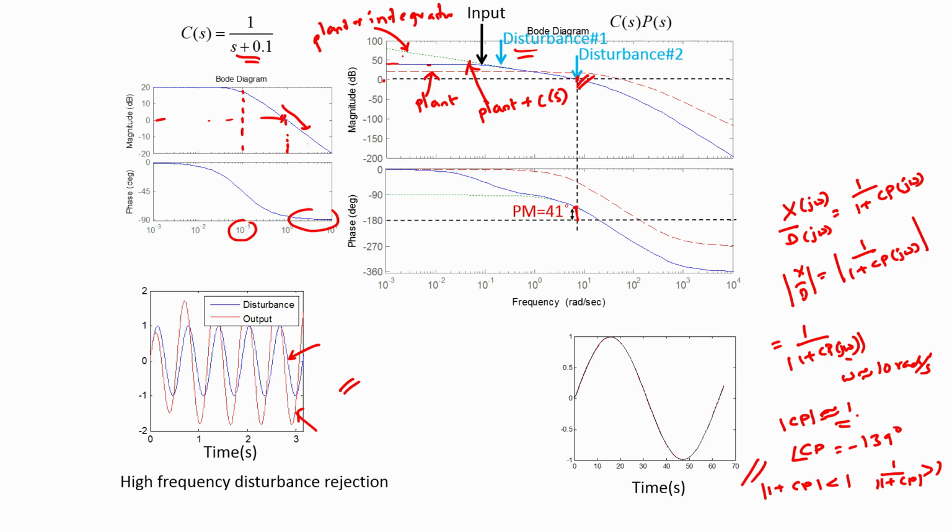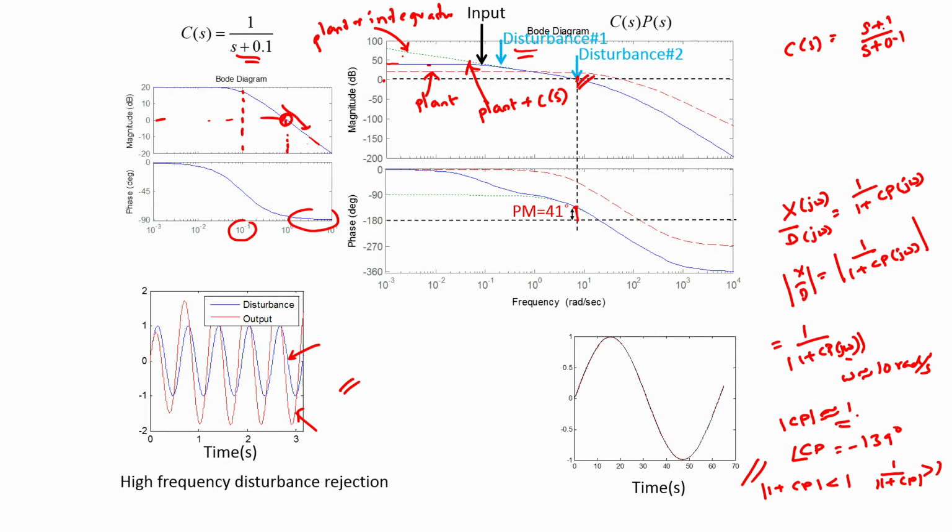So to avoid this problem of amplification of disturbance, what one could do is to somehow curb this attenuating characteristic of the integrator beyond 1 radian per second, and one can do that by introducing a 0 at 1 radian per second, or in other words, choosing a controller C of s which has s plus 1 in the numerator, and the denominator would be exactly as it was before, namely s plus 0.1.